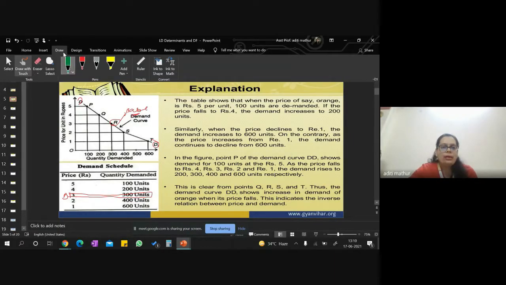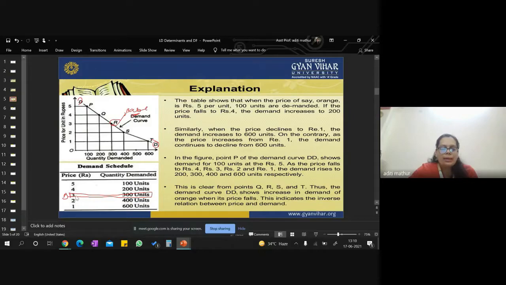And now let's compare this 3 rupees with 2 rupees. When the price decreases by 1 rupee, can you see that there is an increase in the quantity demanded? See again over here, the price decreases, quantity demanded increases, right? And if the price increases, quantity demanded reduces.